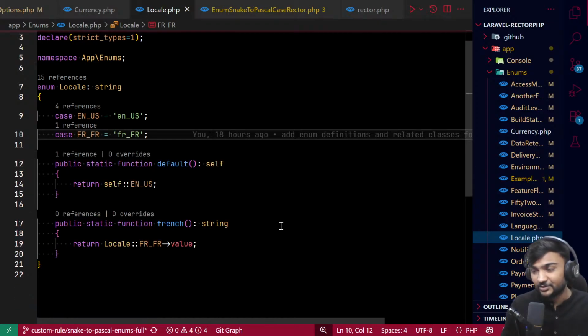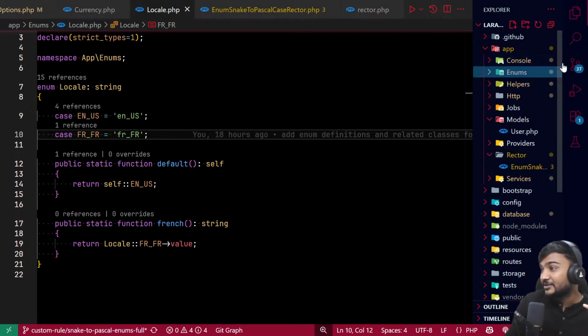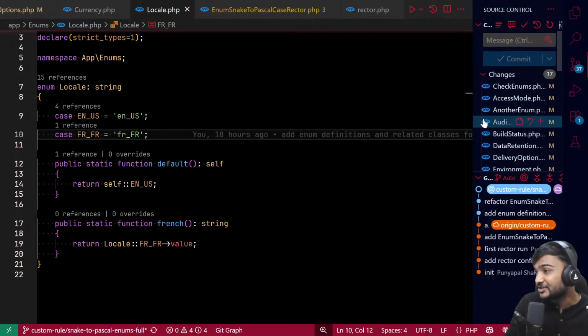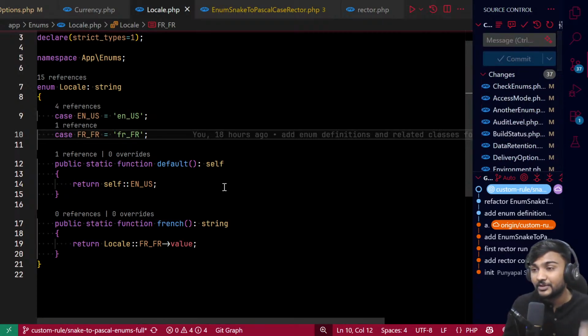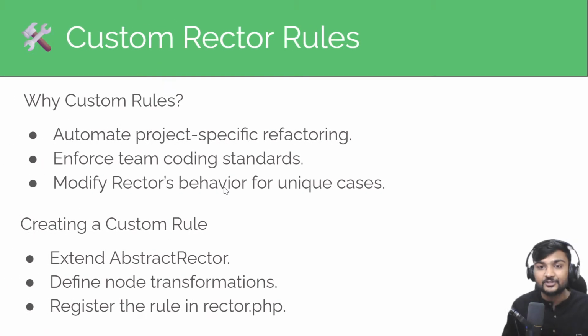I mean, if you configure it, you don't have to make compromises as well, right? Let me just tell you, if you want to change this many occurrences, even if you use AI, it will take a lot of time, right? So yes, Rector is saving you a lot of time if you create a custom rule.